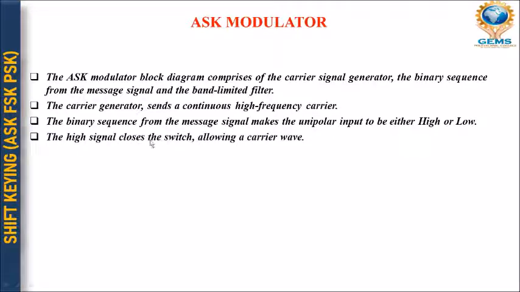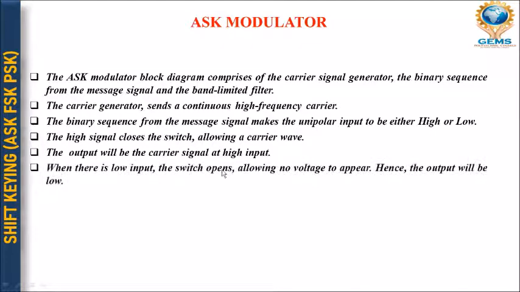The high signal closes the switch and allows the carrier wave. That means whenever you close the switch, the output will be the carrier signal at the high input, right?